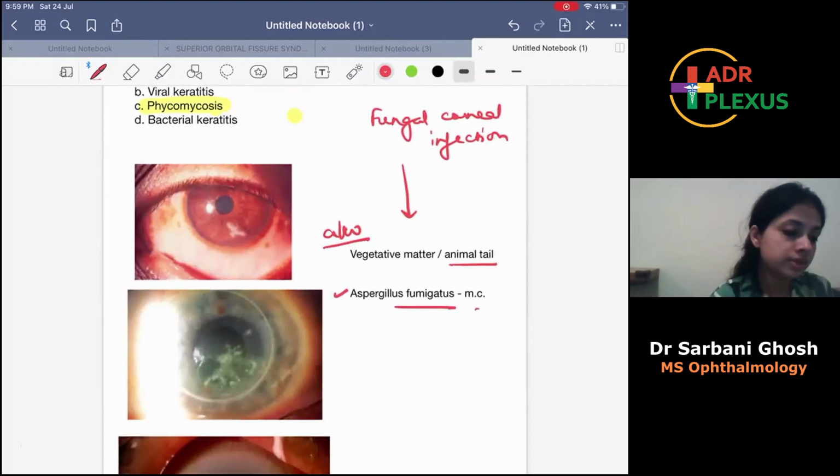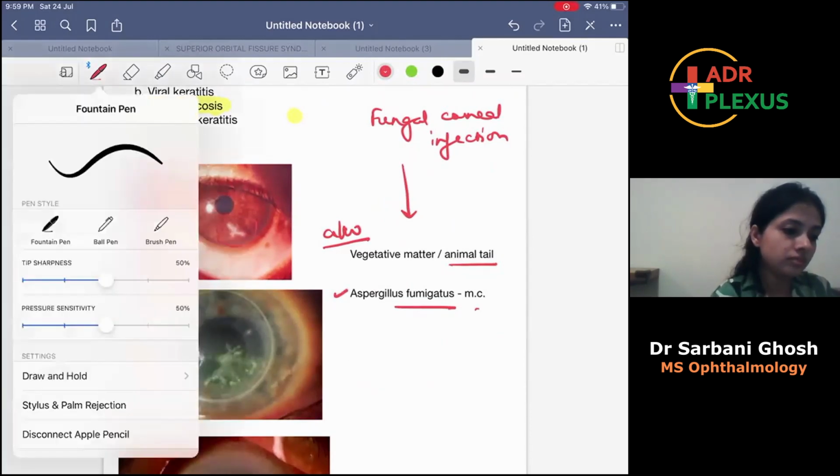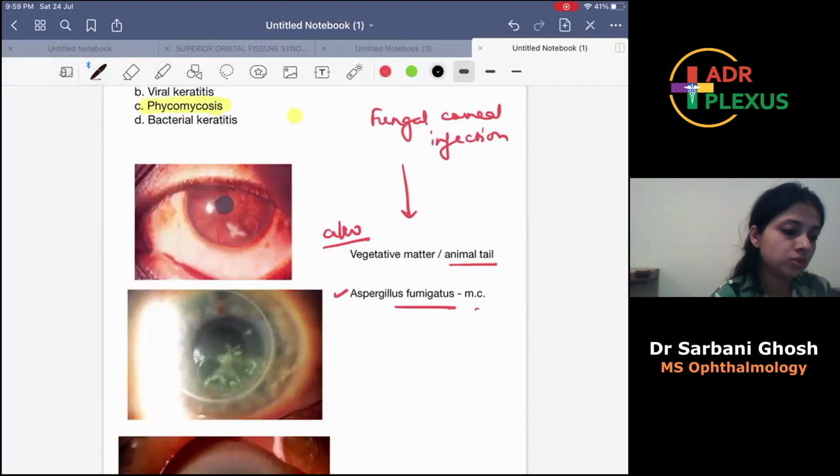You can see this is a small fungal ulcer. Small ulcer here. Here, slightly bigger. But how does it look? The look is basically dry. It's a dry-looking ulcer. There are feathery margins. And the signs are much more than the symptoms.